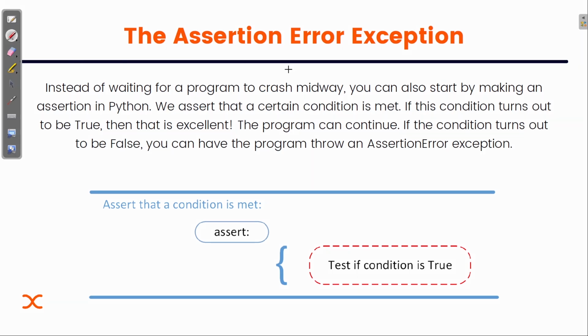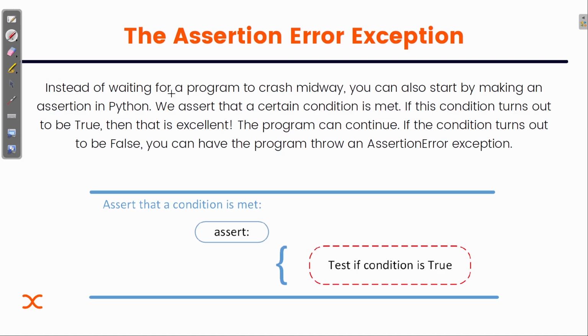Next, we are coming to the most important part, that is the assertion error. I have also shown you how we use the assert keyword to check a condition, and with the help of that condition we can cause an error. If the condition is satisfied, then there is no problem and no error. If it is not satisfied, then it will go to the exception part.